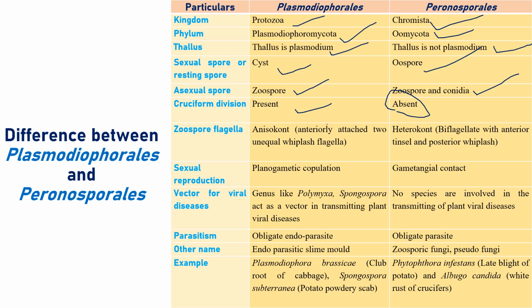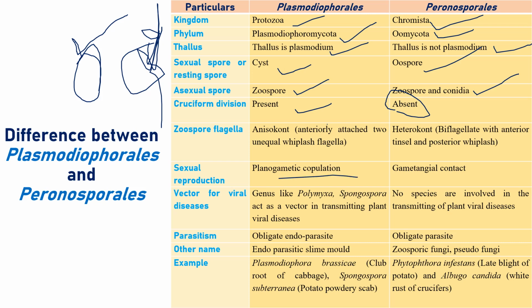Regarding the type of zoospores and flagella, Plasmodiophoromycota produces anterior whiplash type, one short and one long, as we discussed in the types of flagella. Peronosporales are biflagellate with anterior tinsel and posterior whiplash. The anterior tinsel contains hairs, the posterior whiplash has no hairs. That is a special feature of all Oomycota; Peronosporales comes under Oomycota, right? Sexual reproduction is planogametic copulation in Plasmodiophorales, whereas it is gametangial contact in Peronosporales.